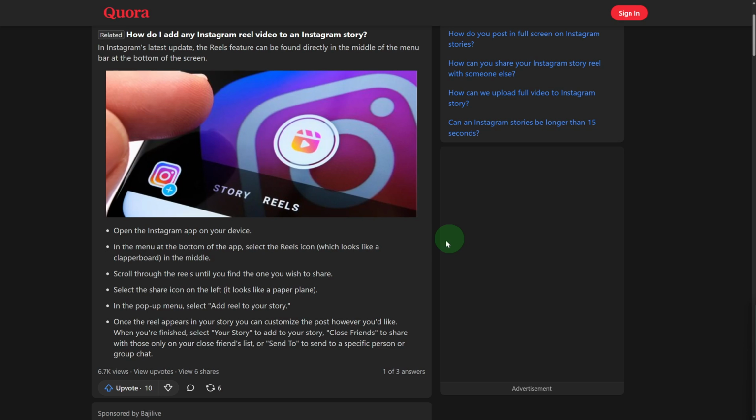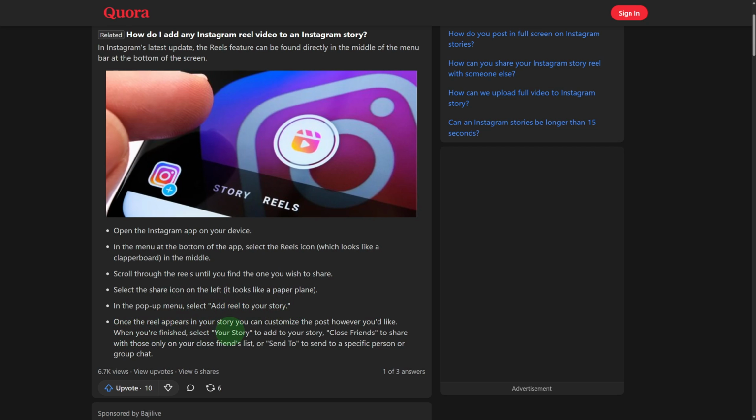So first, simply open your Instagram app onto your device. In the menu at the bottom of the app, select reels icon, which looks like a clapperboard, and in the middle you can see. Then scroll through the reels until you can find the one you wish to share. Then select the share icon. In the pop-up menu, select add to reel or story.